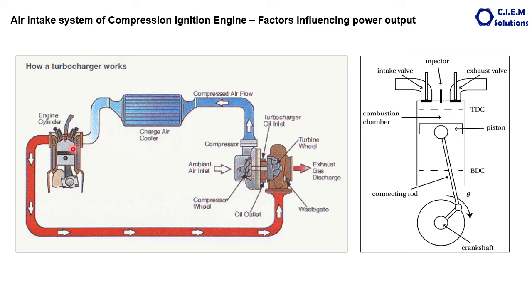Next is the speed of the engine. As the speed is increased, the time of the air travel will be reduced. So speed also affects the amount of air drawn inside the cylinder. These are all the factors influencing the volumetric efficiency of the engine.